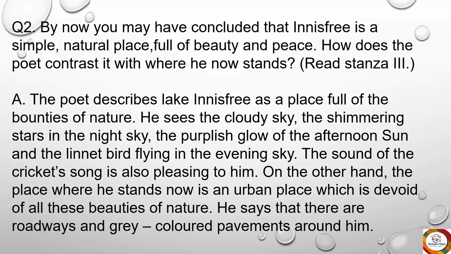On the other hand, the place where he stands now is an open place which is devoid of all these beauties of nature. He says that there are roadways and grey colored pavements around him. Okay, so you can see the huge contrast done between the city life and the Lake Isle of Innisfree. So this is how you could write the answer.